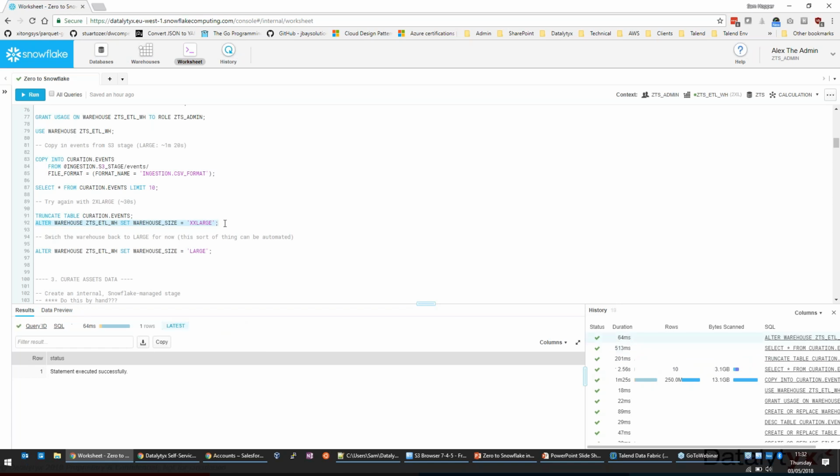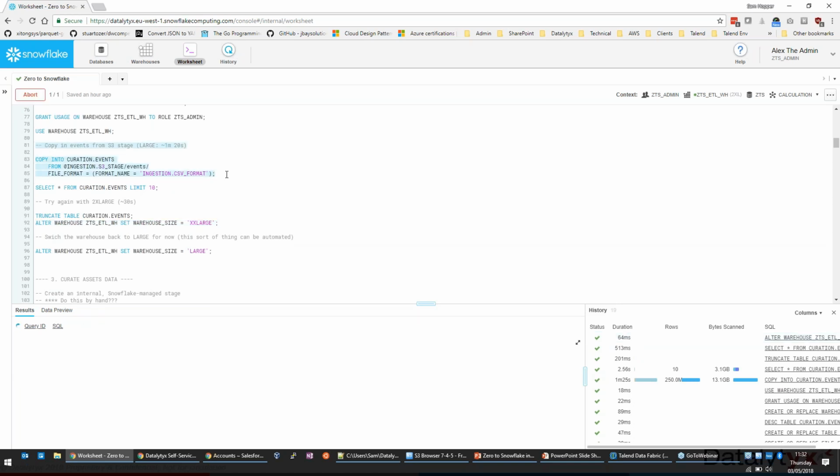What I'll do is I'll resize the warehouse. So if you see up here now, it's a 2XL. We've now doubled and then doubled again the size of the warehouse. And if I run the copy into, it's not exactly a linear increase, but pretty much, because it's just scaling to more compute. It's able to do twice as much, four times as much now. So it should take about a quarter of the time. I would expect this to take less than 30 seconds, hopefully about 20-25 seconds.